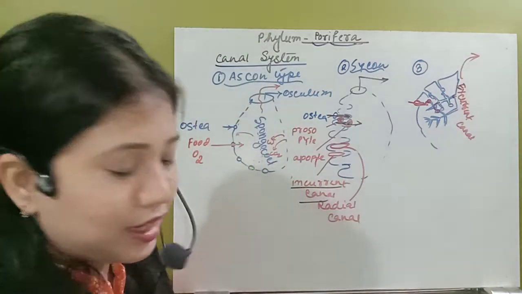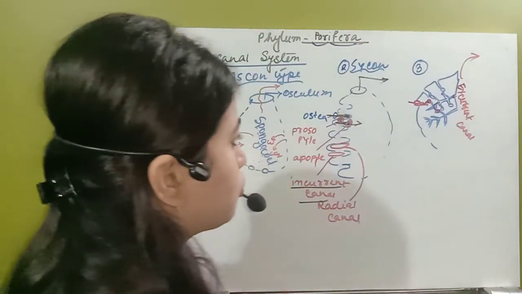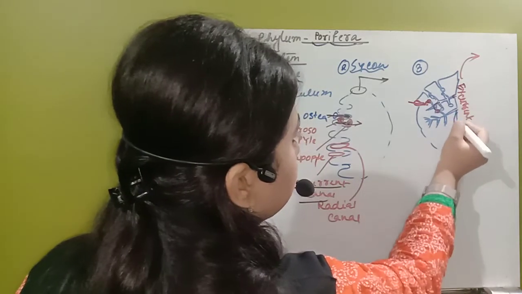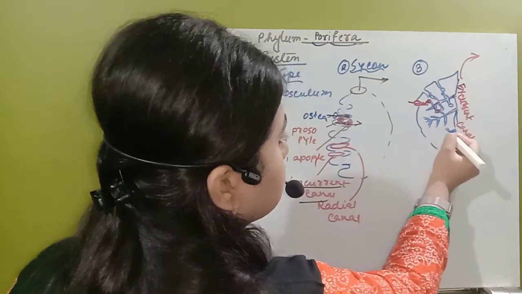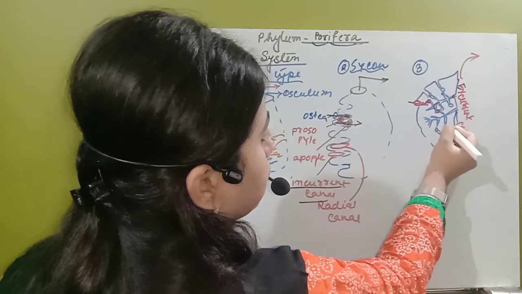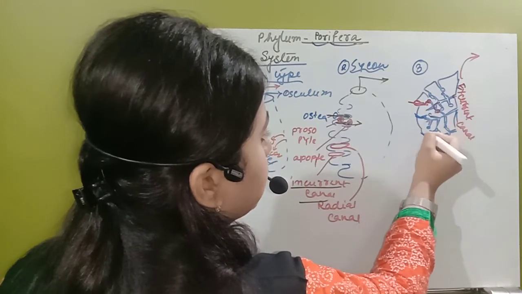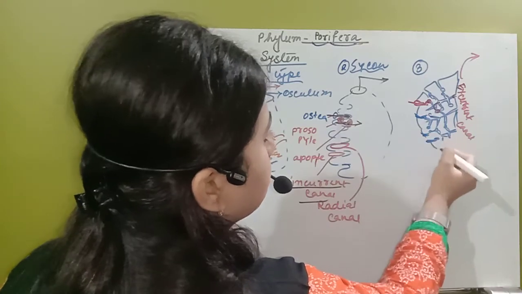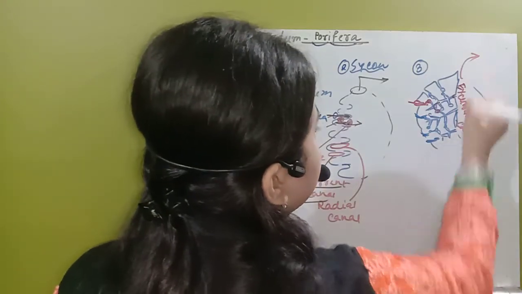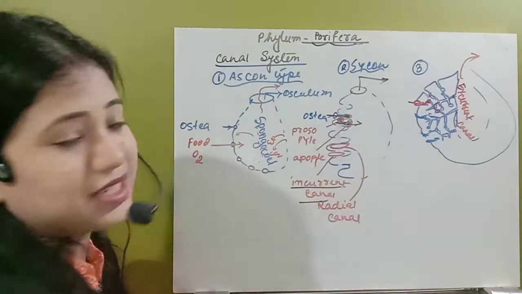So the whole diagram will be a little complex also. I have given it in the PDF, so you can check the PDF so that you can understand it in a better way. So these are the channels actually. They are present like that. From outside also invaginations have occurred. So this way the whole organism would develop.